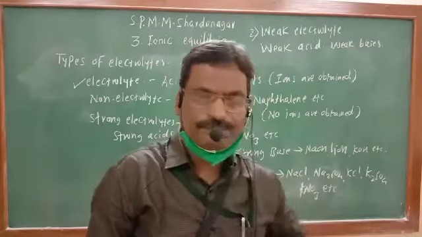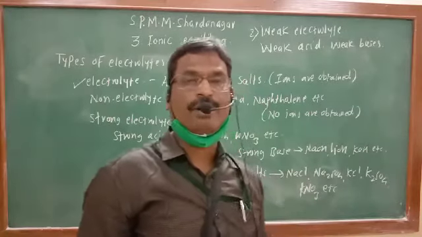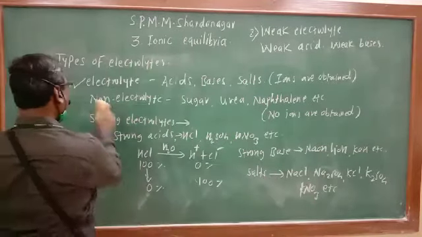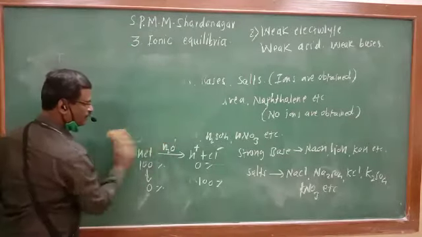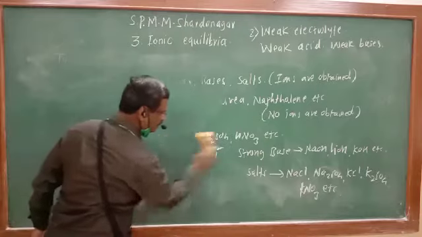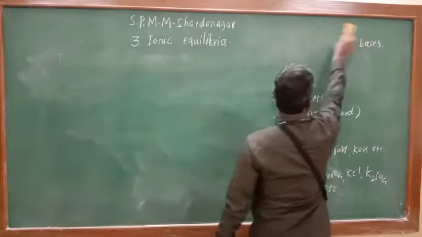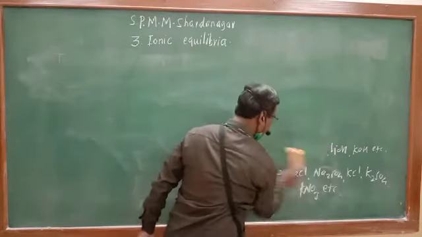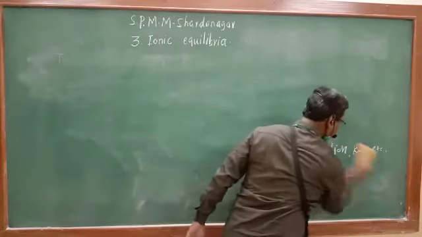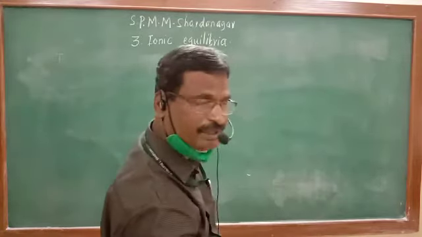So how much dissociation takes place can be studied with the help of the degree of dissociation. We have studied that strong electrolytes undergo complete dissociation and weak electrolytes undergo incomplete dissociation, and depending on how much percent dissociation there is, that can also be calculated.